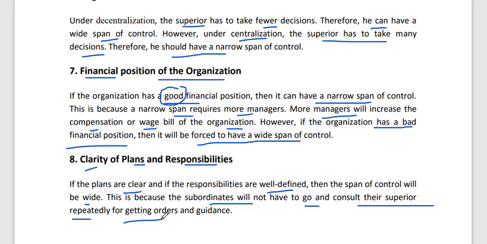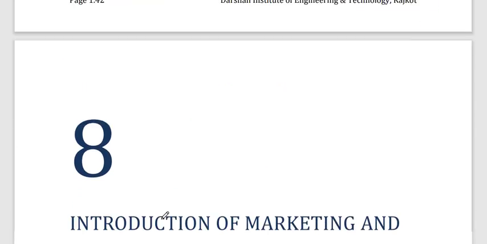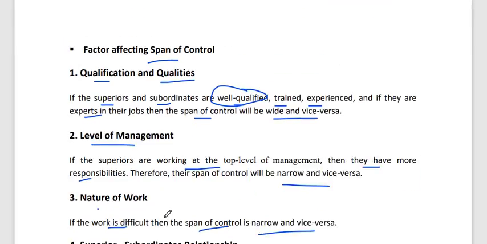So you can use the wide span of control. Okay, so these are the factors affecting span of control, which determine which type of span of control structure you can use in your organization.